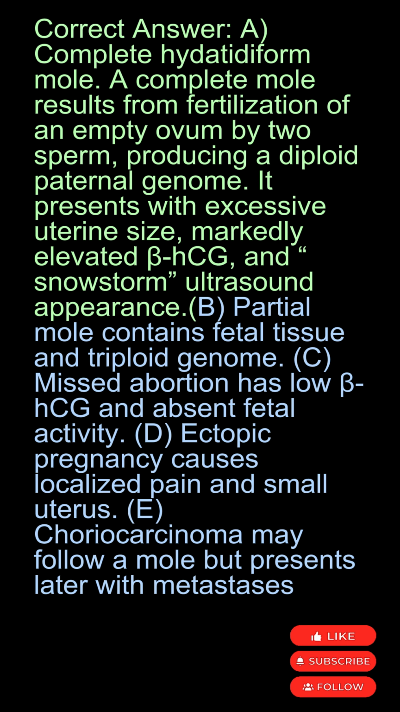Missed abortion has low beta-hCG and absent fetal activity. Ectopic pregnancy causes localized pain and small uterus. Choriocarcinoma may follow a mole but presents later with metastases.